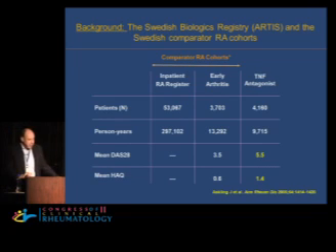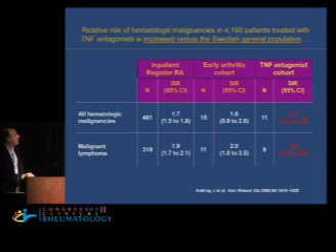This is also from a Swedish database, and it actually has several different cohorts, an inpatient registry, an early RA group, and then a TNF antagonist group. And again, as you might expect, the TNF-treated patients had higher disease activity. So when you look at this database, the first thing you would say is there is an increase in hematologic malignancies compared to the general population.